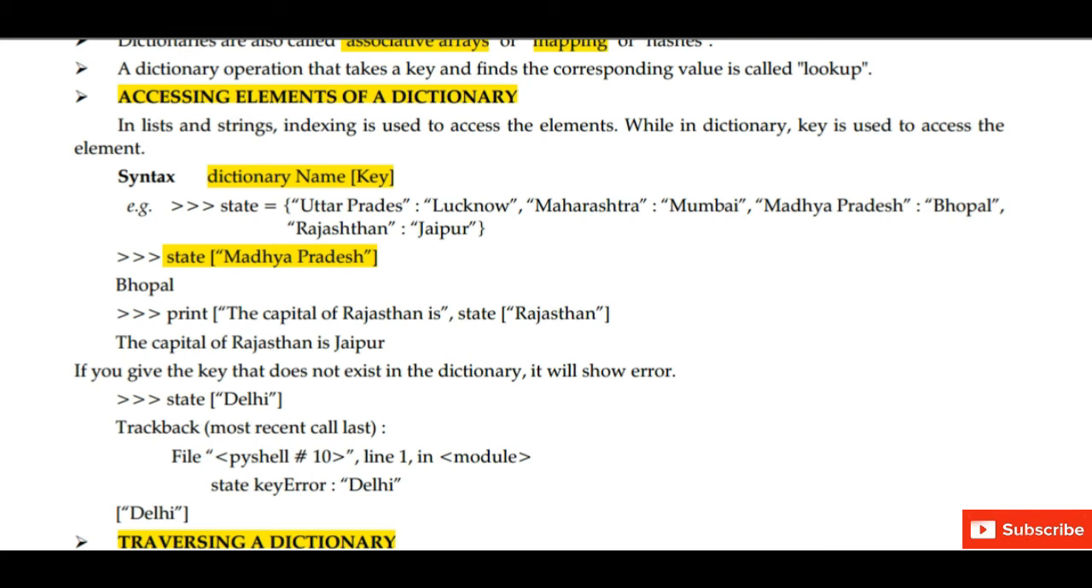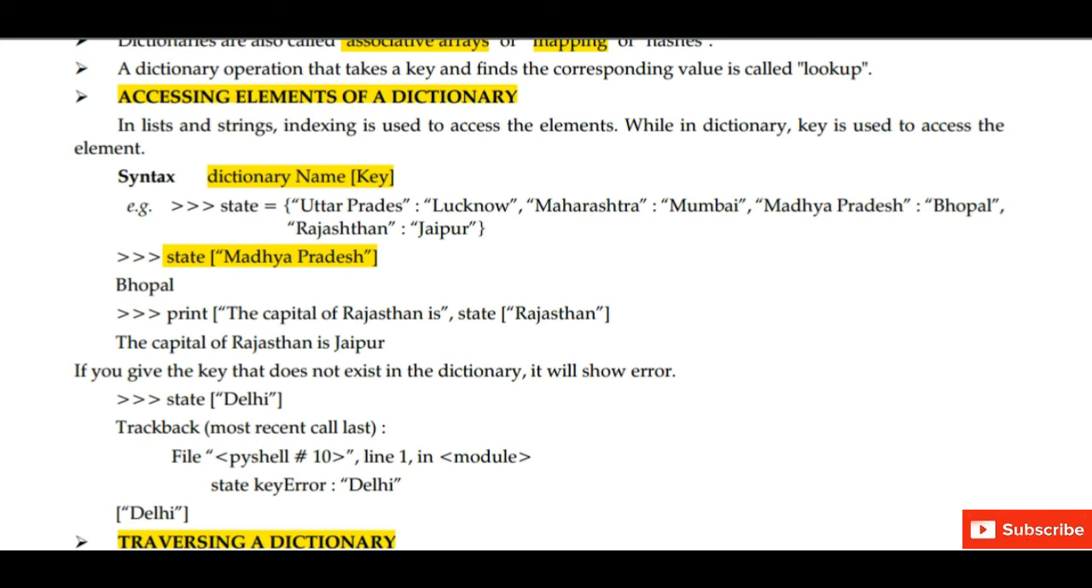Now we are finding the value of Madhya Pradesh. So we have written state, in the bracket we have written Madhya Pradesh. We have written the key Madhya Pradesh. So we get the corresponding value of the key, and in the output we will get Bhopal. Bhopal will be displayed. If you give a key that is not present in the dictionary, then it will show error.